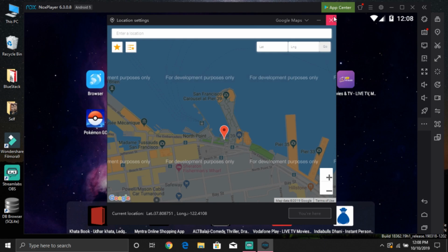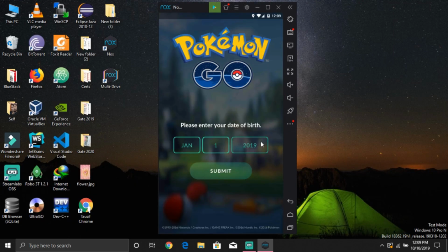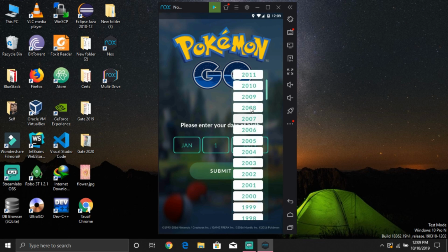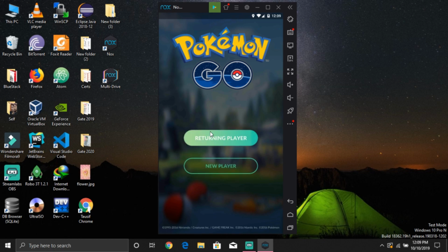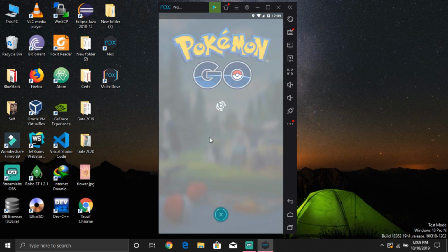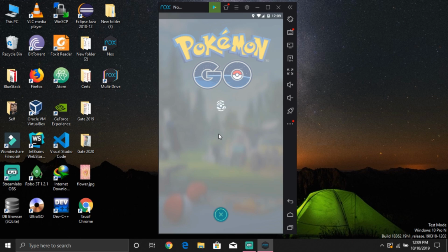After setting up your location, close this and open Pokemon Go. Select your birth date and just simply log in as you do on your mobile phone. Select returning player or new player as you wish. Log in. For the first time, it won't detect your location and will just say authentication error. So you don't need to worry about that. We are going to fix that soon.